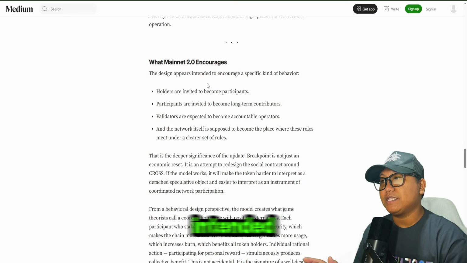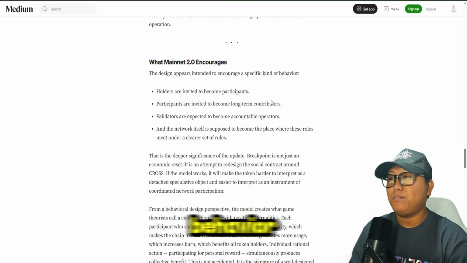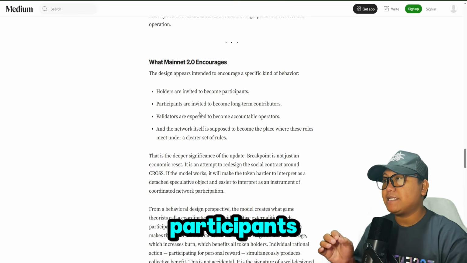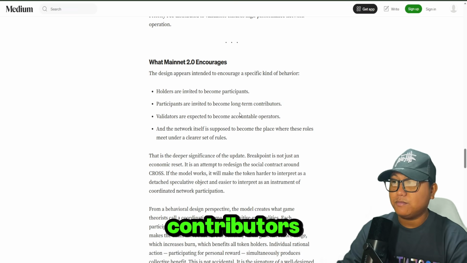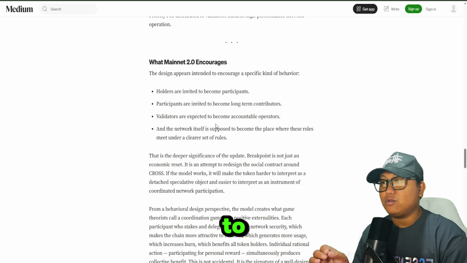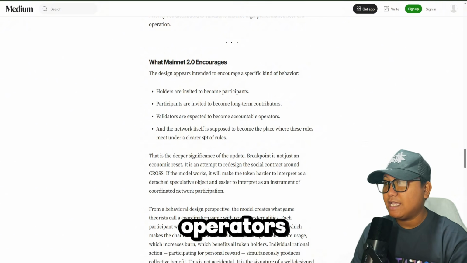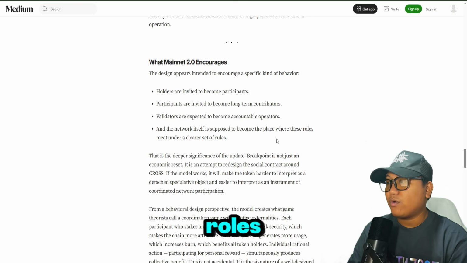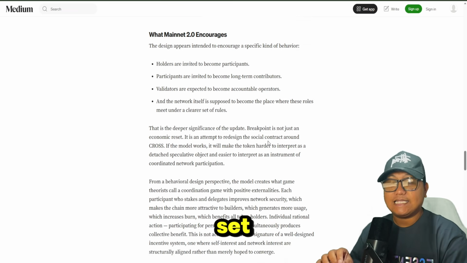So what does Mainnet 2.0 encourage? The design appears intended to encourage a specific kind of behavior. Holders are invited to become participants. Participants are invited to become long-term contributors. Validators are expected to become accountable operators. And the network itself is supposed to become the place where these roles meet under a clearer set of rules.